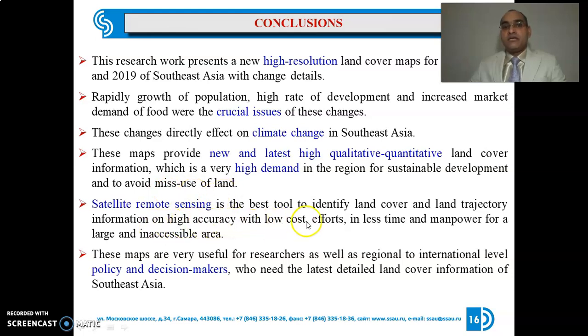Satellite remote sensing is the best tool to identify land cover and land trajectory information with high accuracy, at low cost, in less time and with less manpower for a large and inaccessible area. These maps are very useful for researchers as well as regional to international level policy and decision makers who need the latest and detailed land cover information on Southeast Asia.